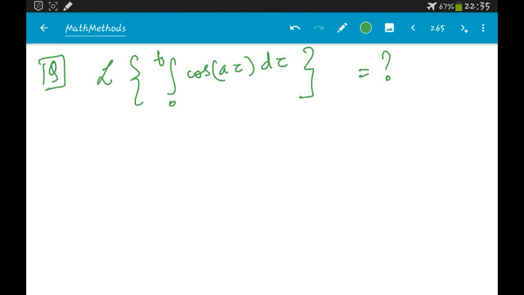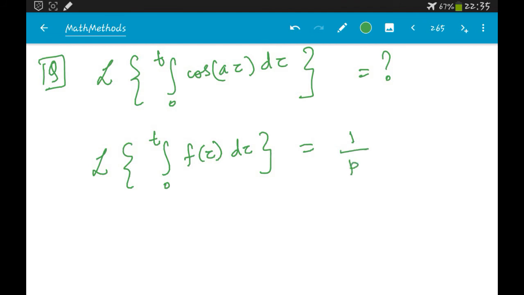If you refer to the formulas, there is one formula of this form: the Laplace transform of the integral from 0 to t of f of tau d tau is given by 1 by p times capital F of p. So we can use this formula to find the solution of this one.